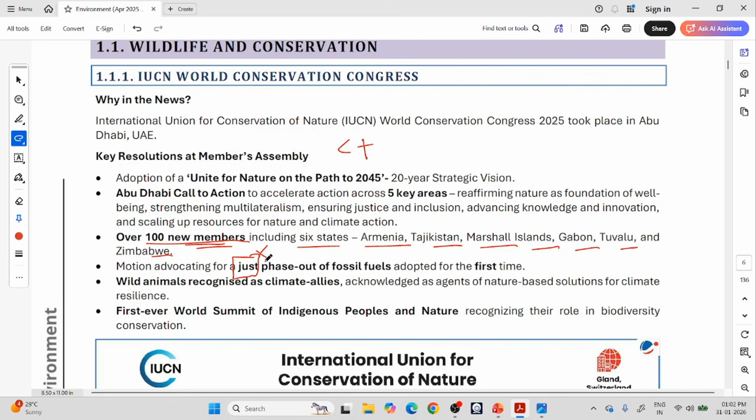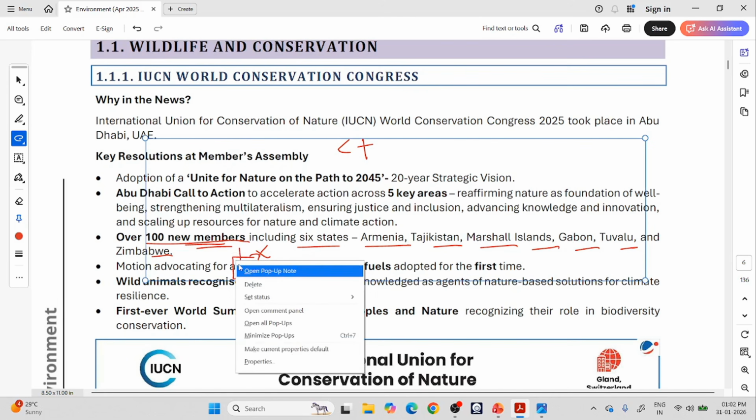Now they are saying let us shift to non-fossil fuels so that we can protect the earth. You are the one that has caused the harm. So this is the argument of the developing countries. Developing countries should be given opportunities to develop themselves first and slowly phase out, like developed countries are doing right now. So it should be just. Just means fair.